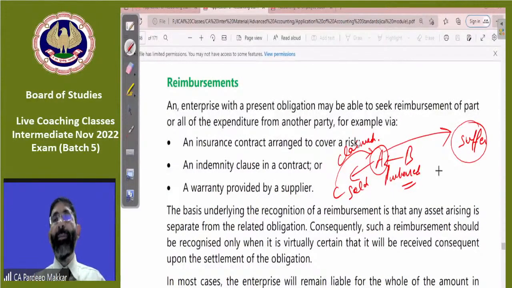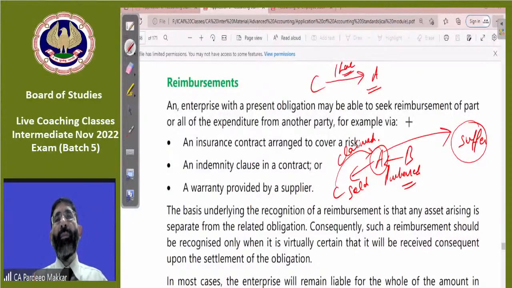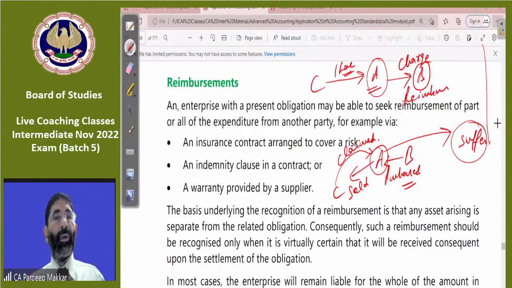So what will be its statement? Like C claimed from A rupees 1 lakh. Now, whenever A pays that amount, he will reimburse that amount from B. Charge from B or reimburse from B. But B will have to reimburse that value.